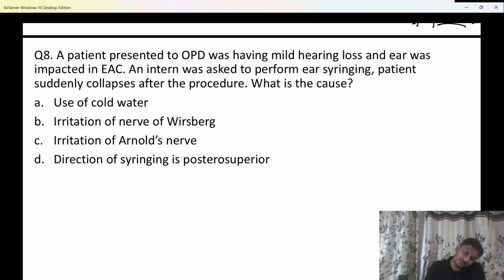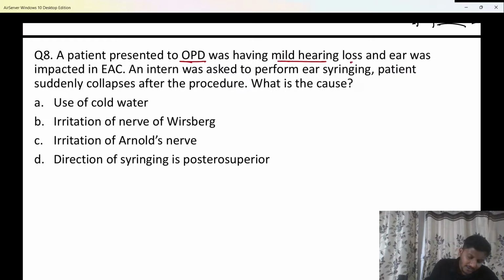Now this is the question that all of you have thought about earlier. Here we have a question which states a patient presented to the OPD, beta, and was having a mild hearing loss.